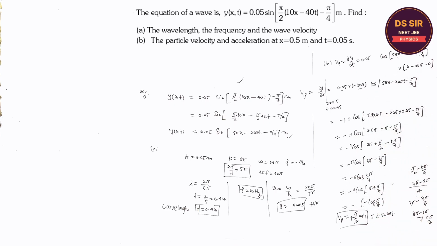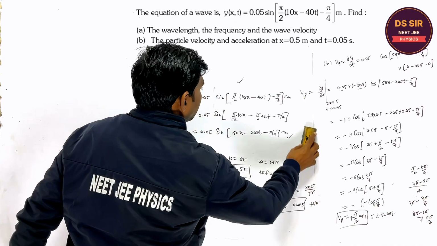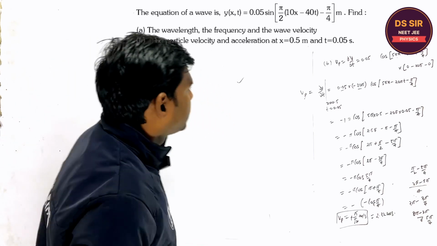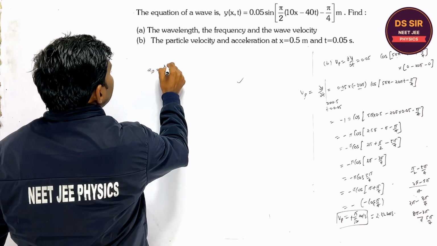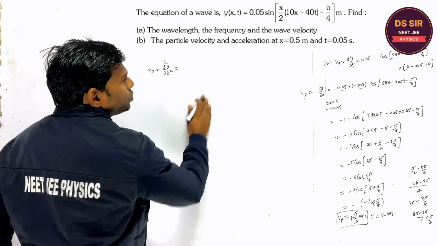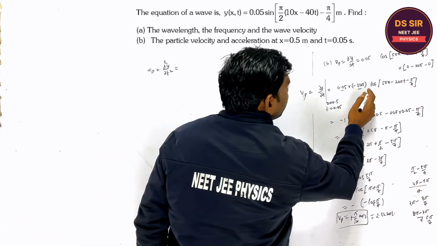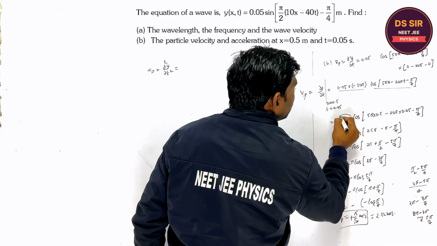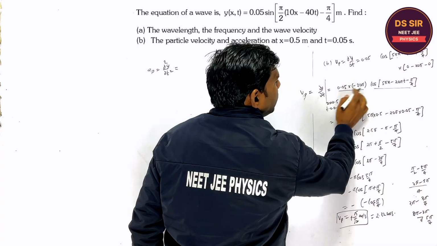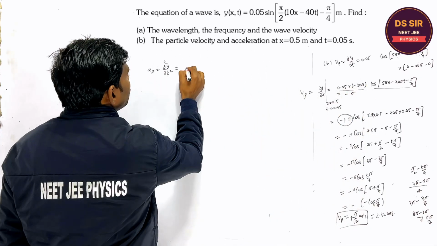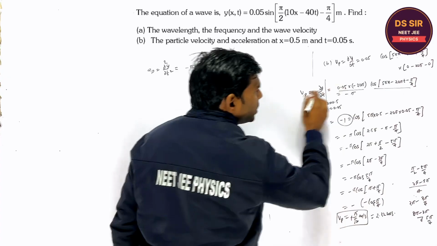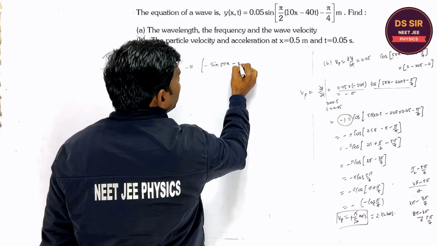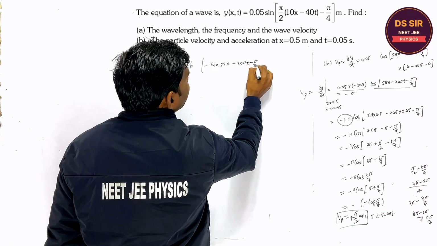Copy this fast. So how to find the acceleration? Please tell. Differentiate it once again. For the acceleration of the particle, d square y upon dt square, you have to differentiate once again. Listen, when you differentiate it once again, it remains as it is. This is equal to what? When you multiply, it is what? Say minus pi. So minus pi as it is. What is the differentiation of cos? You will say minus sine of (pi x minus 20 pi t minus pi by 4).